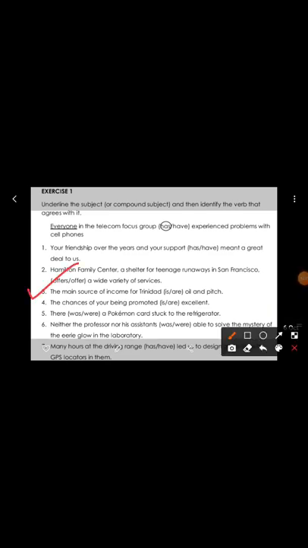The main source of income for Trinidad is our oil and pitch. The main source of income for Trinidad. This is a name, Trinidad is the name of a place. So the main source of income here, what is your subject? The main? No, it is not the subject. Then is it income? No, it is not a subject because "of income" is a prepositional phrase.